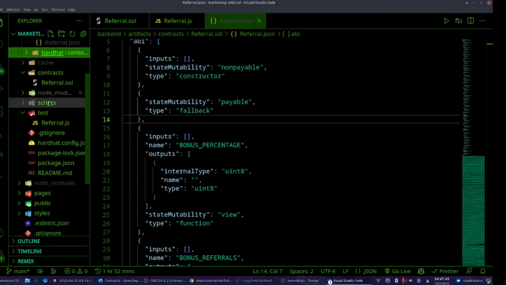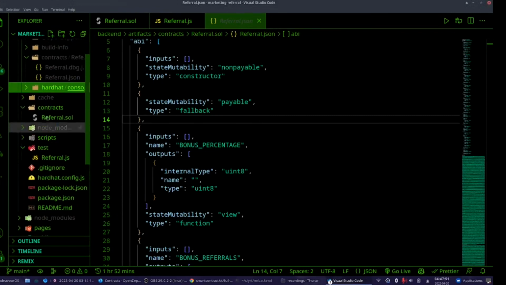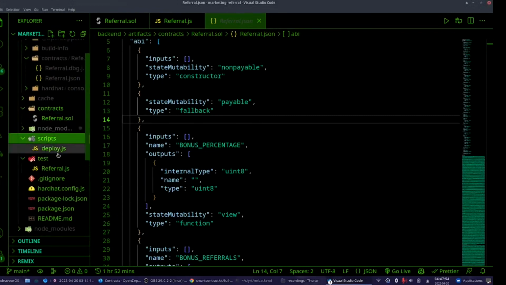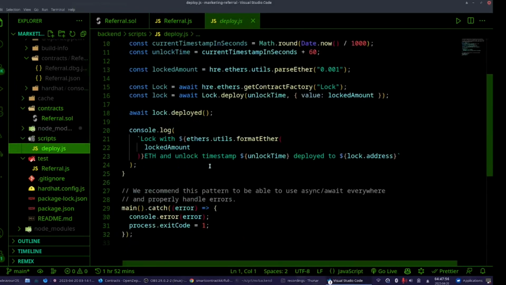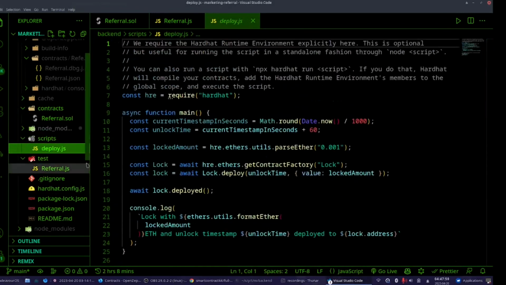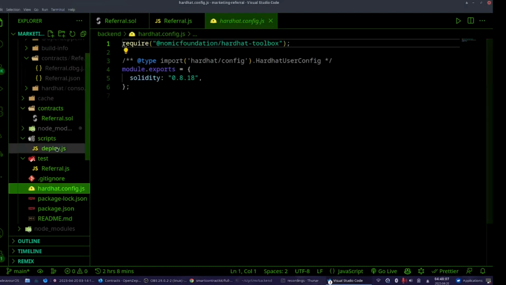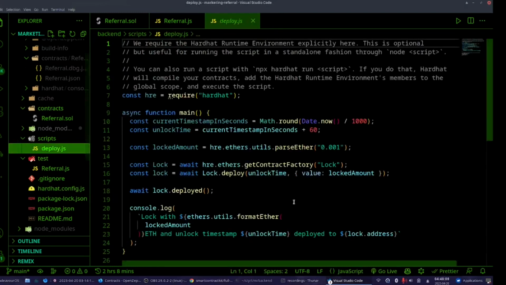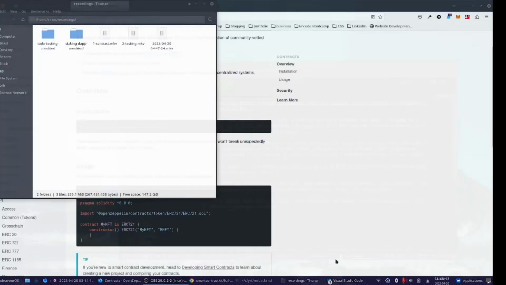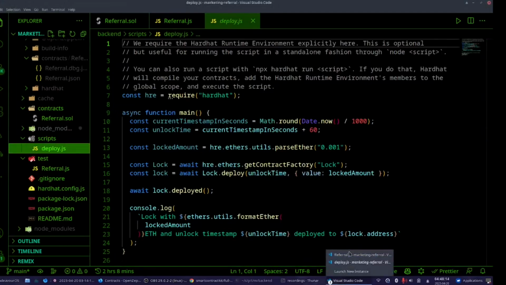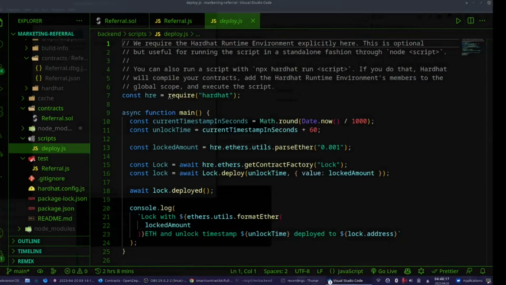And normally, in order to deploy, where is it? I cannot see it. Scripts. In order to deploy, we have to write some things here, and normally we would have to add some configuration to Hardhat too, but since we are going to only deploy into local blockchain, we don't have to write anything to Hardhat config. Just a moment, I'm going to get my deploy script, and I'm going to show you.